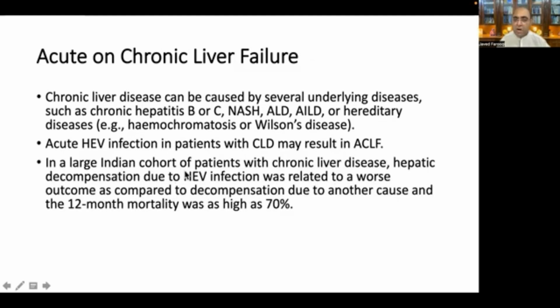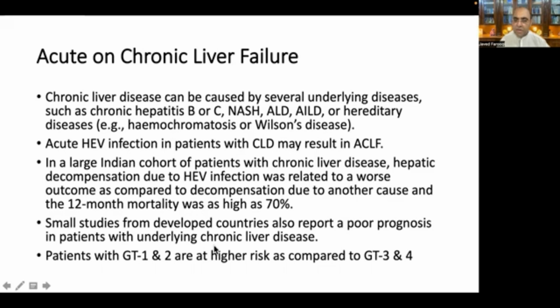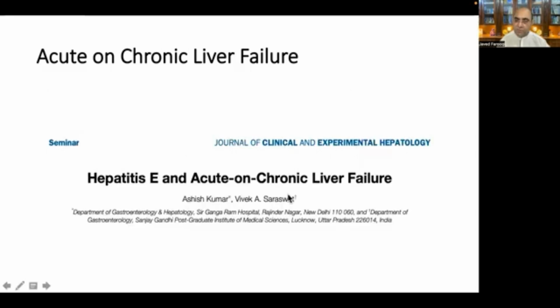In a large Indian cohort of patients with chronic liver disease, hepatic decompensation due to HEV infection was related to a worse outcome as compared to decompensation due to another cause, and the 12-month mortality was as high as 70%. Small studies from developed countries also report a poor prognosis in patients with underlying chronic liver disease. Patients with genotype 1 and 2 are at higher risk as compared to genotype 3 and genotype 4.